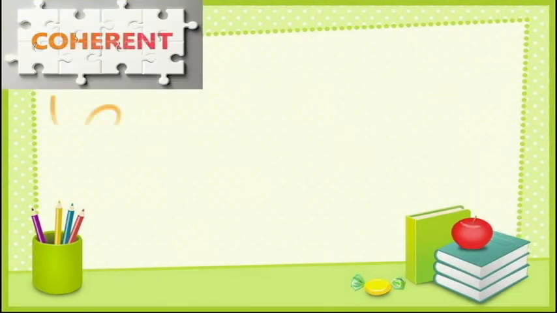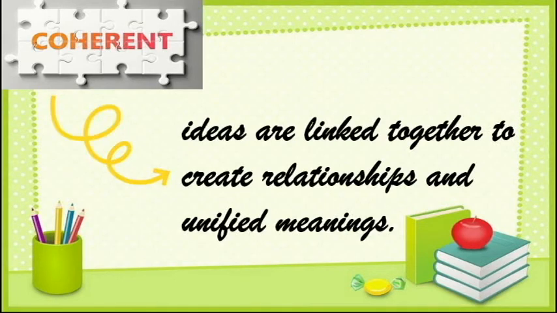When we say coherent, these are ideas linked together to create relationships and unified meanings. In that paragraph or in your work, the ideas should be related or similar to each other for us to have coherence.